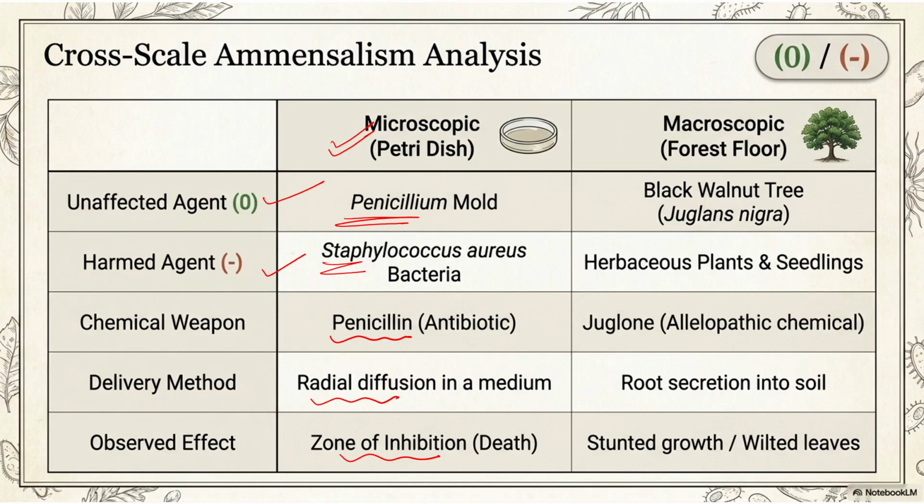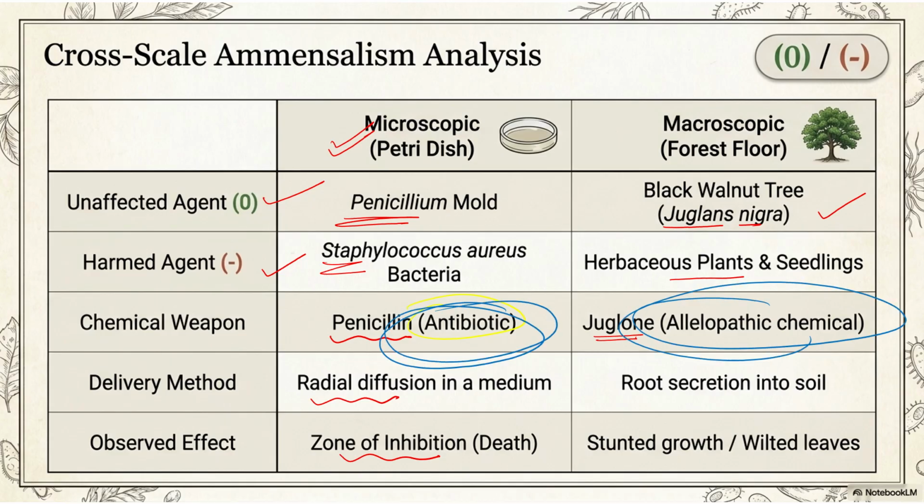But in the tall tree example, the black walnut tree, Juglans nigra, creates a problem for herbaceous plants by releasing a chemical known as Juglone. Now focus on one more term. Penicillin is known as an antibiotic, but this is an allelopathic chemical, released from the root, and it is generally not killing but causing stunted growth.